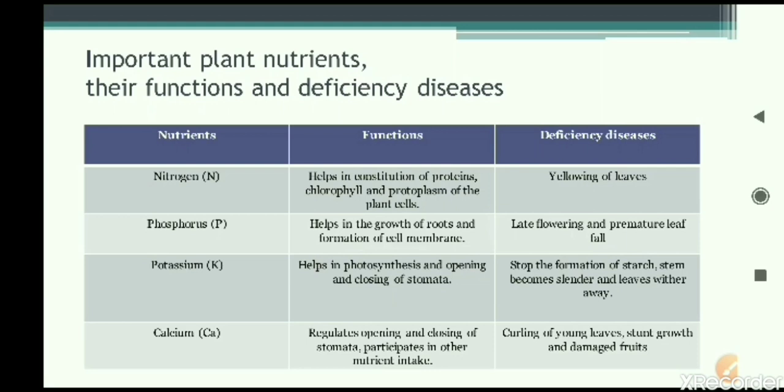The deficiency disease you can read there. It is late flowering. Flowering season will be delayed. And next is premature leaf fall. Leaves will fall down before the season arrives. That is premature leaf fall.